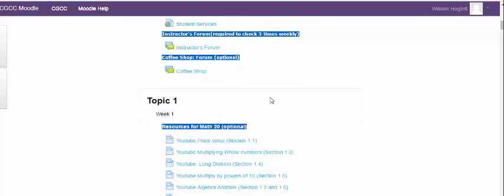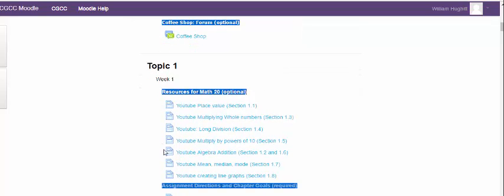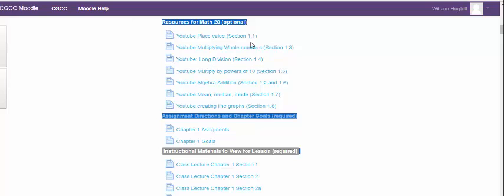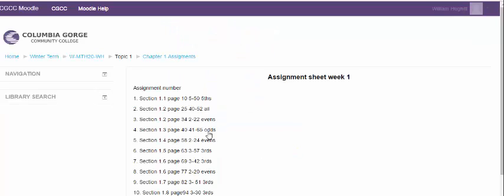So let's take a look and see how the topics are set up here. So we have some YouTube videos. These are some additional ways to look at the material. I notice I have them by the various sections that it covers in the chapter. Those are optional. Okay, these are required. Notice the required thing here. Here are the assignments and the goals, so you need to look at those. So when you click on this, it'll tell you everything you need to do in the chapter.